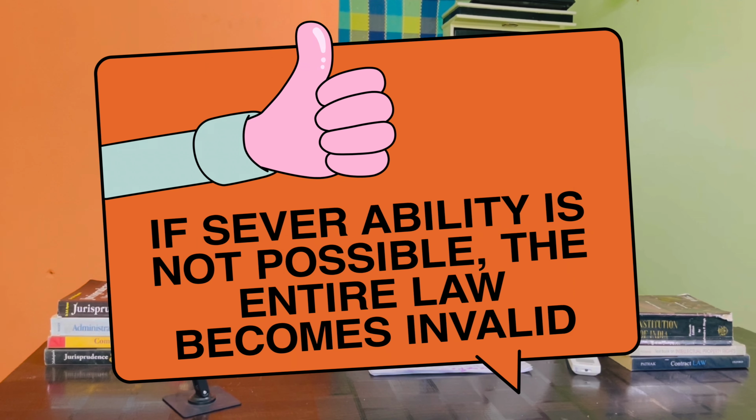Here, an important case law is A.K. Gopalan's case. A.K. Gopalan was arrested under Section 14 of the Preventive Detention Act. He made some derogatory speech, and as a precaution, he was arrested and kept in jail. He made an appeal, though he could not be successful in that case.